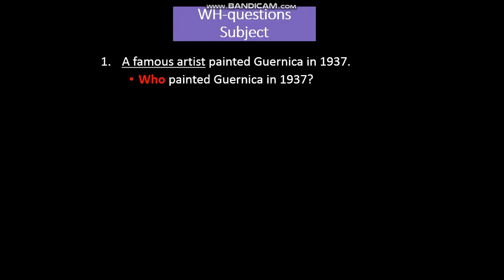WH questions asking the subject of the sentence. A famous artist painted Guernica in 1937. You can see here that a famous artist is the subject of the sentence. To make this into a question, it is very easy. You just change a famous artist with who, because it asks for a person. Who painted Guernica in 1937? There is no change. Just who painted Guernica in 1937.